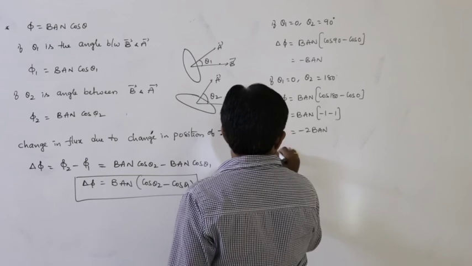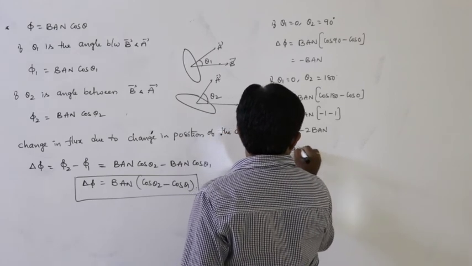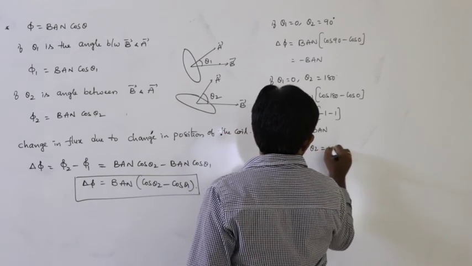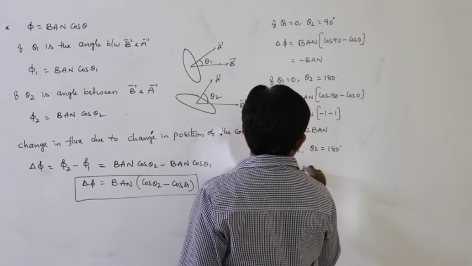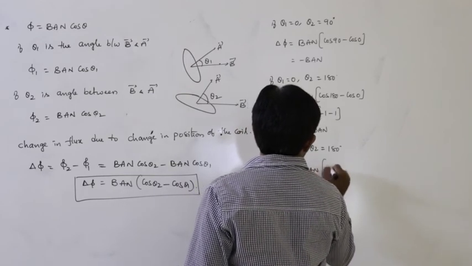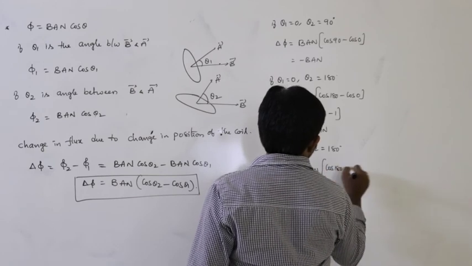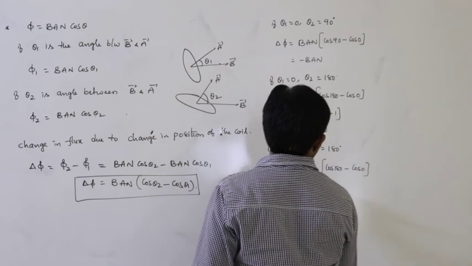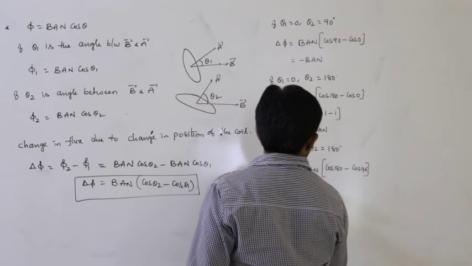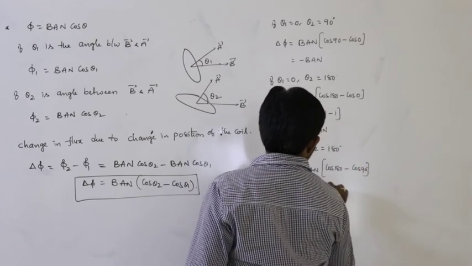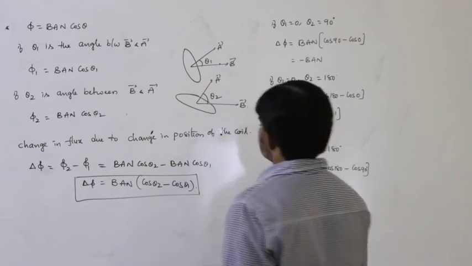Next, if theta 1 is equals to 90 and theta 2 is equals to 180, let us say, then again delta phi can be written as BAN into cos 180 minus cos 90. So that is equals to again minus BAN, like that.